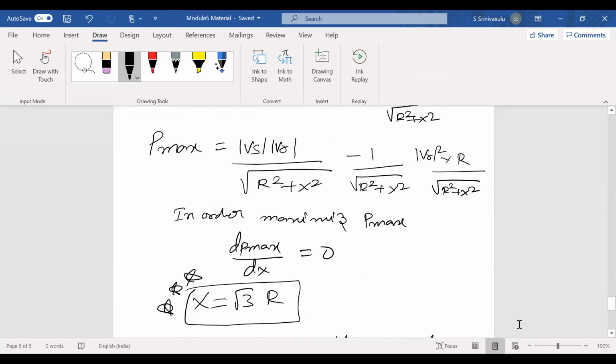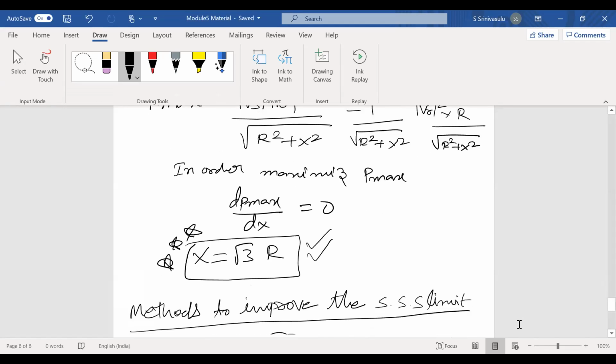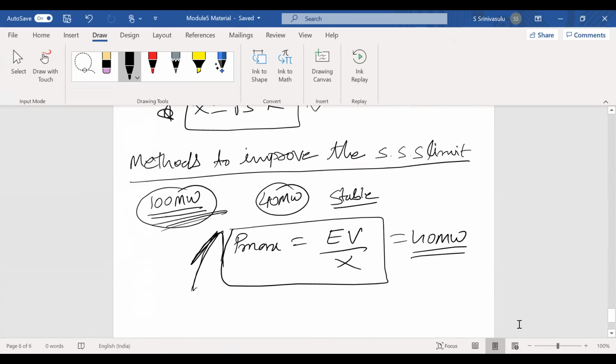differentiate with respect to reactance, dP by dX equals 0. Finally, what do we get? The relation between the reactance and resistance is X equals root 3 times R. It is very, very important. It has been asked in many GATE examinations, IES examinations and Genco transco exams. One more question: what is the relation between the resistance and reactance in order to transfer the maximum power through the transmission line? The relation is X by R equals root 3. The ratio X by R equals root 3, or X equals root 3 times R. This was studied in the last class.